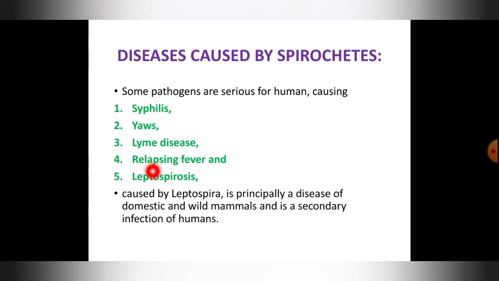And Lyme disease, it is a tick-borne illness caused by the bacterium Borrelia burgdorferi. Okay, it is a species. Rash on the skin, flu-like symptoms, joint pain, weakness in the limbs, these are the common symptoms. Then relapsing fever, which is a vector-borne disease caused by Borrelia infection. Repeated episodes of fever, muscle pain and joint pain are the symptoms.